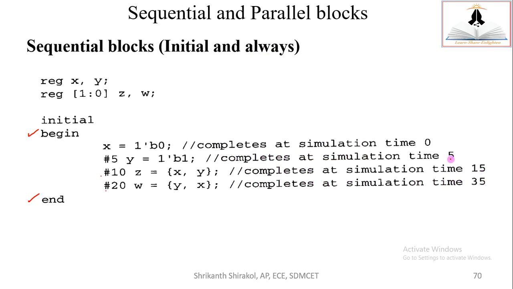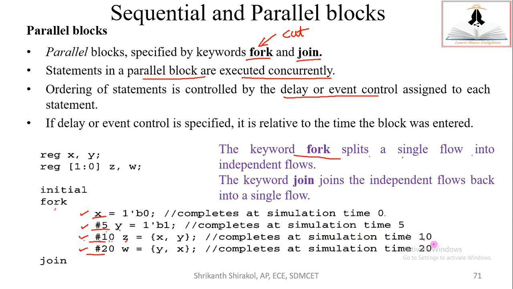Compare it with here. Here 5 plus 10, 5 plus 10 equal to 15, 15 plus 20 is equal to 30. So it's like that, 10 plus 20. So it is added to it. Here it is not adding. Here it is the same value that I have mentioned, the same kind of delay it will take.